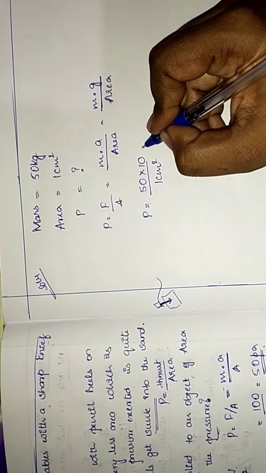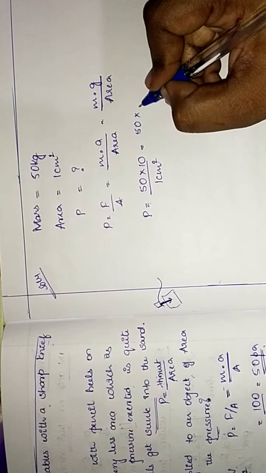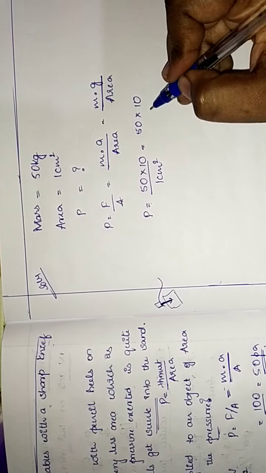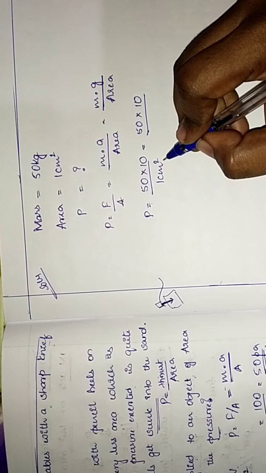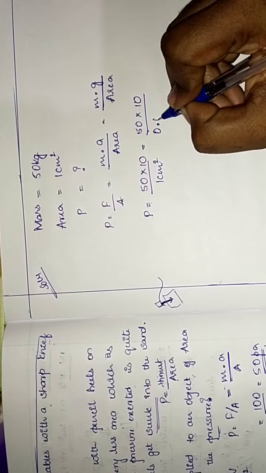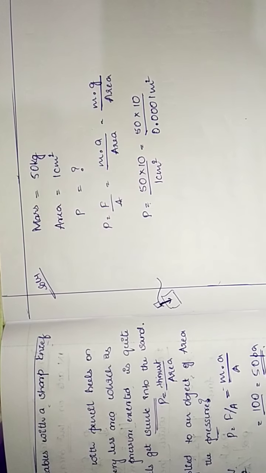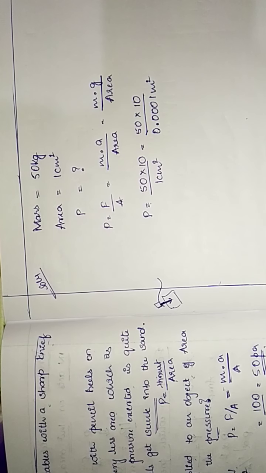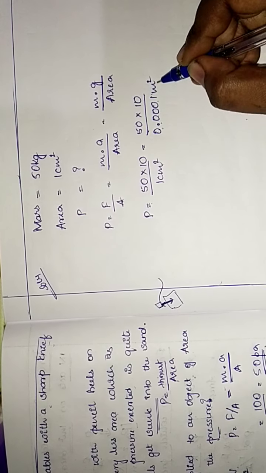So the answer which we get is 50 into 10 divided by, so centimeter we are going to convert into meters. So it will be 0.0001 meter square. We are going to bring it back to meters. So we have taken it as 0.0001 meter square.